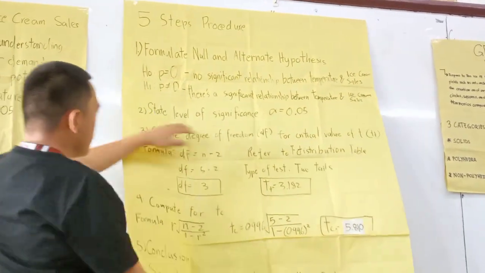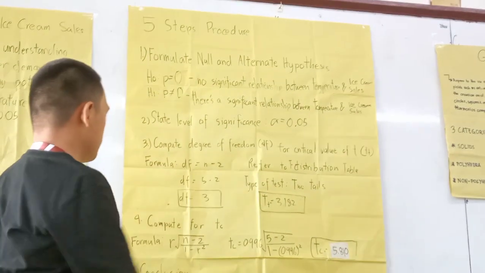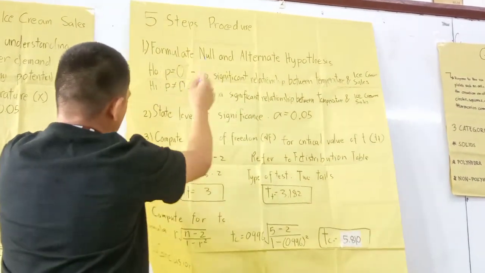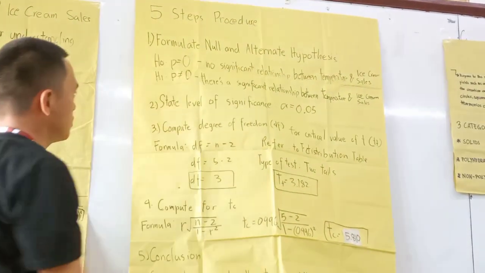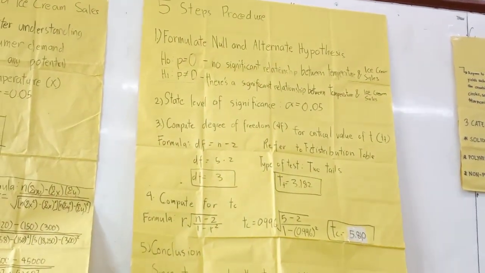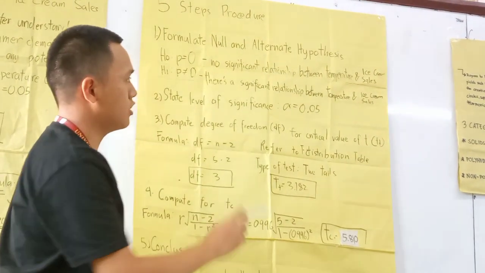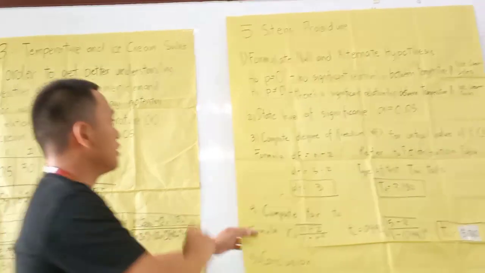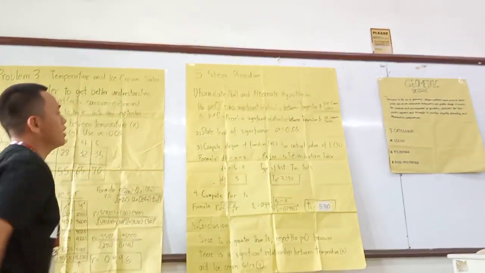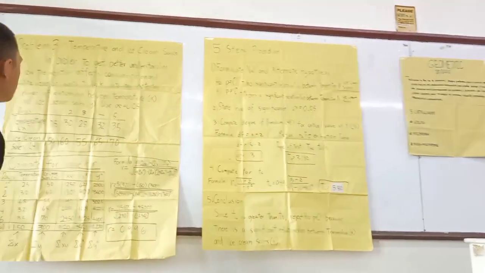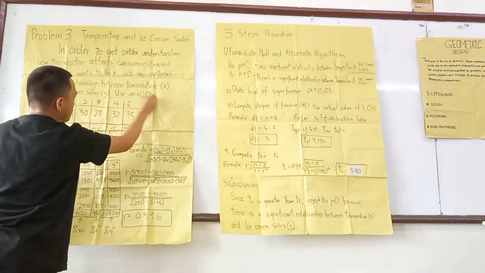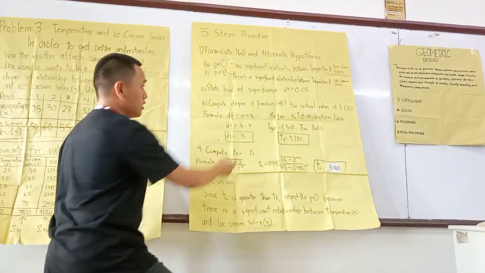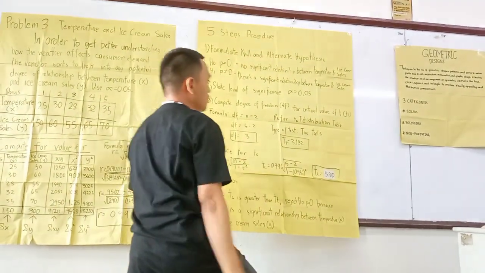So this suggests that the conclusion can only be one of these two hypotheses: no significant relationship between temperature and ice cream sales, or there's a significant relationship between temperature and ice cream sales. Number 2, state the level of significance, alpha equals 0.05, which is always the given. Number 3, compute the degree of freedom to get the critical value of T.